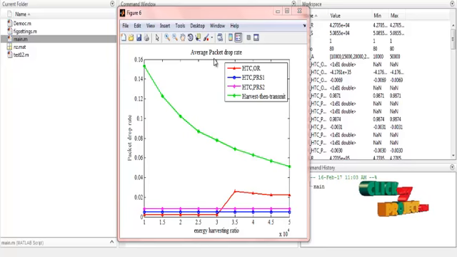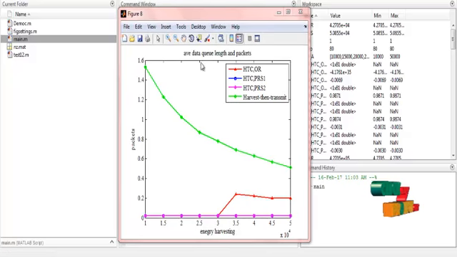In this figure, the average packet drop is calculated against the average energy harvesting ratio. How many packets are dropped by using the energy harvesting ratio with the different relaying schemes: HTC OR, HTC PRS1, HTC PRS2, and harvest-then-energy-transfer, using 10 power 4. We calculate the average packet drop against the energy harvesting ratio of the process. In this figure, we calculate the average data queue length and packets.